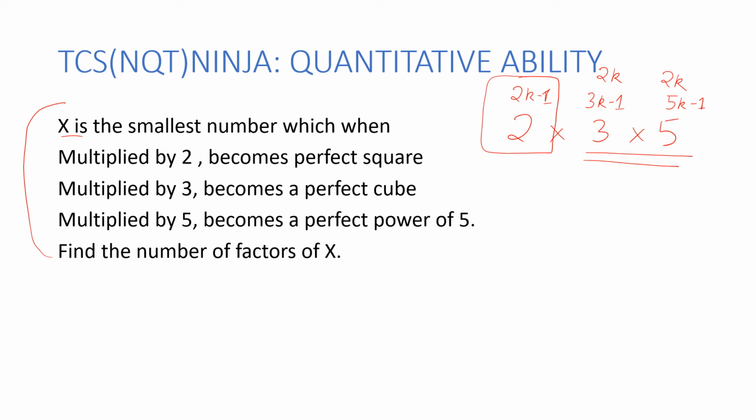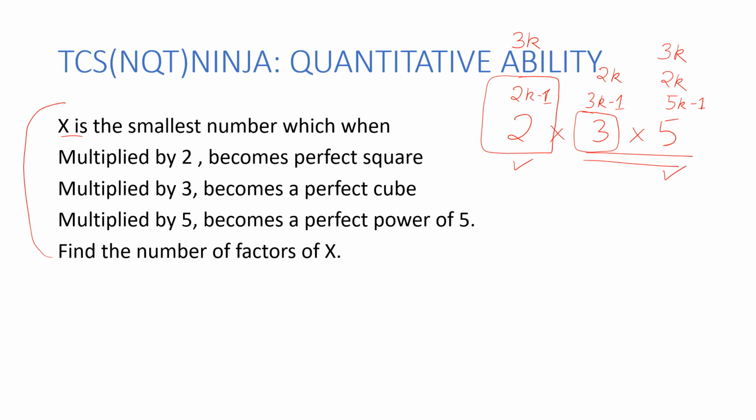Now, coming back and reading the second line, it says multiply by 3, it becomes a perfect cube. So what do we know? There was a deficit of a 3 over here for which we wrote 3k minus 1. But the remaining part is also a perfect cube on its own. So this power of 2, which was 2k minus 1, is also a power in cube form, which is like a 3k form. And similarly, I would say 5 is also of the power 3k.